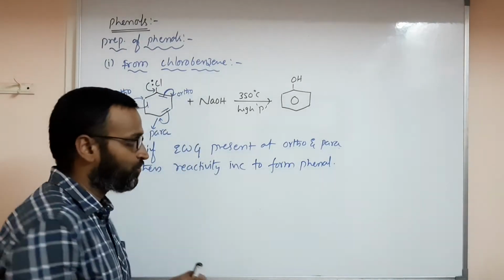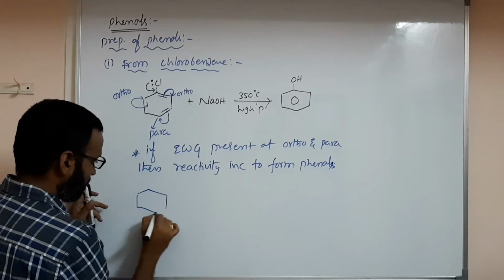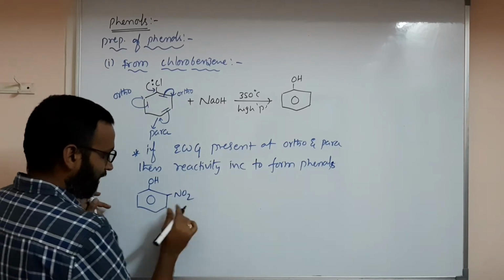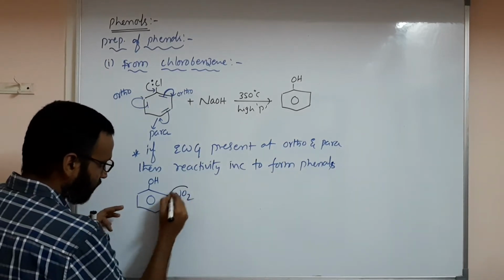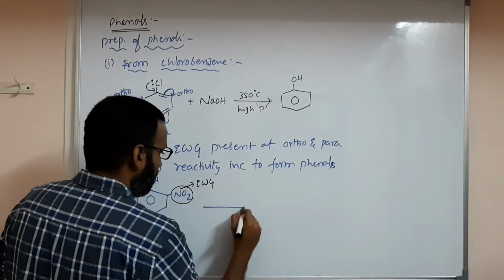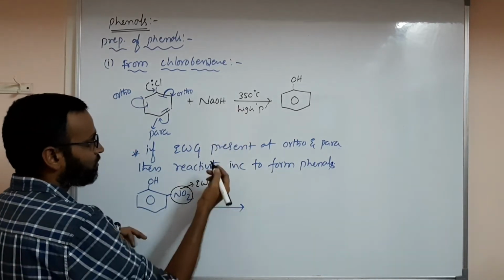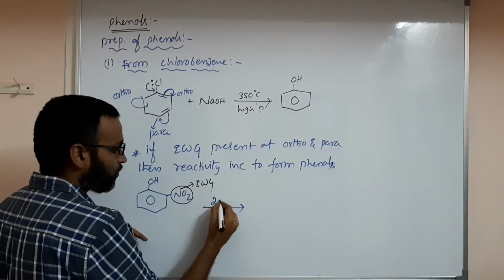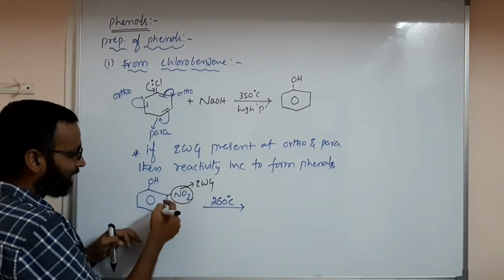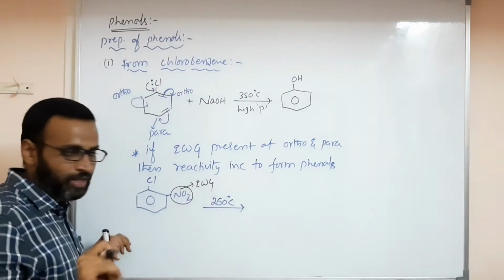As I told you, in C6H5OH I have one NO2, which is an electron withdrawing group. When you use this electron withdrawing group at this position, you have no need to use that much temperature. Around 260 degrees Celsius is enough. Sorry, this is chlorine.